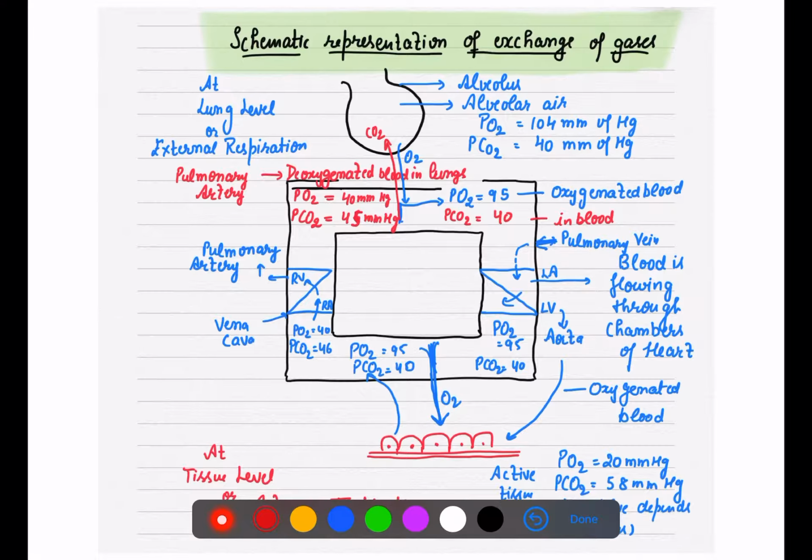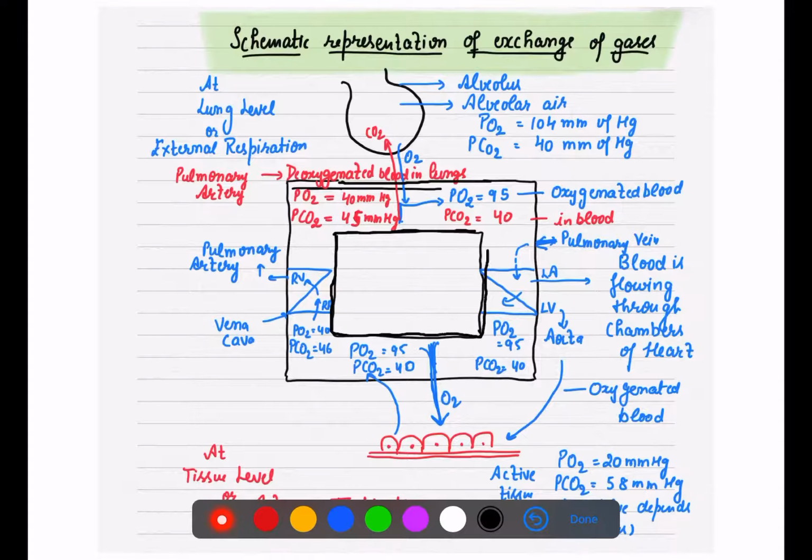So now let's talk about the representation of exchange of gases, how you are going to understand it. Here I have drawn a very simple diagram for you, with a larger box and a small box.